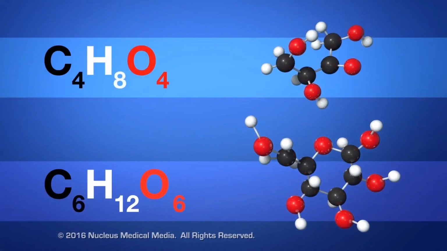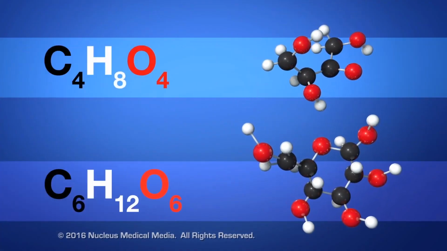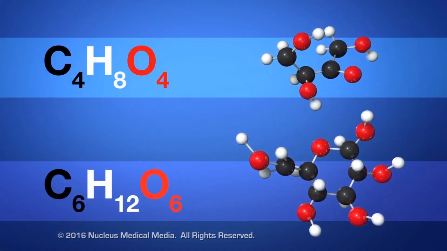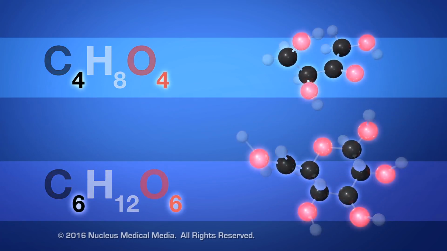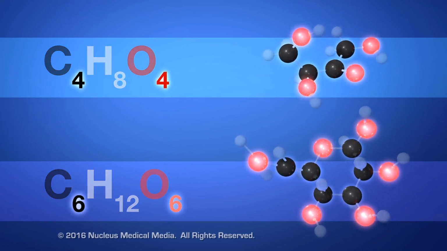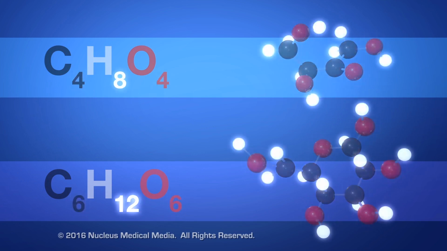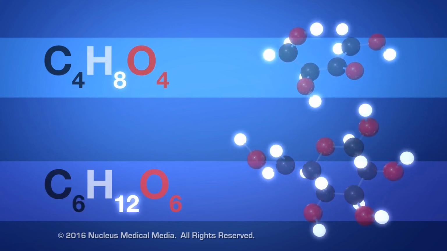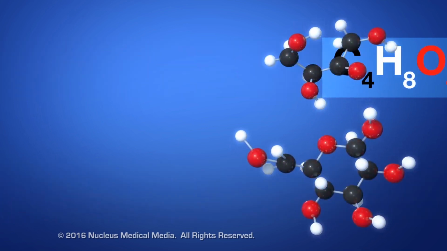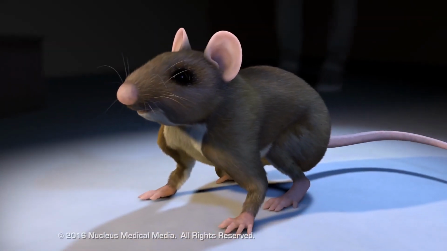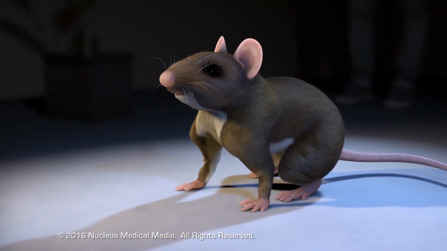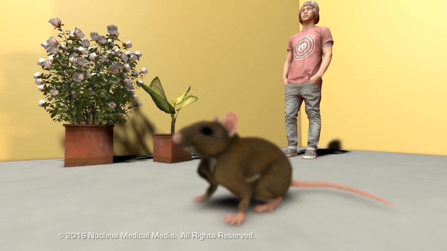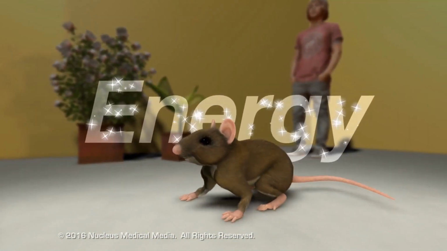Think of it this way. All carbohydrate molecules will always have an equal number of carbon and oxygen atoms and will also always have twice as many hydrogen atoms. So why are carbohydrates important? Carbohydrates are the main fuel source from which all living things get their energy.